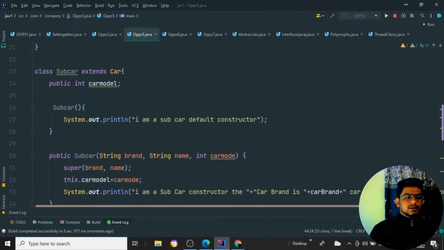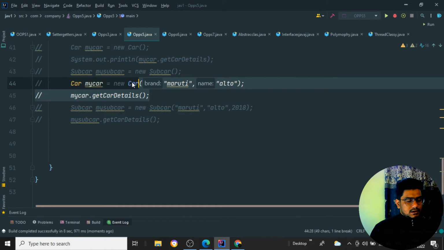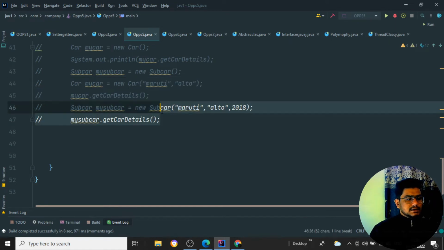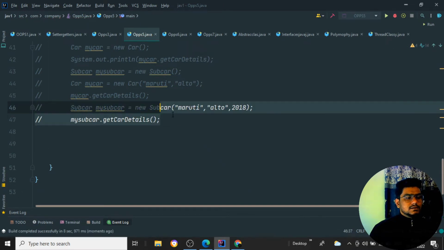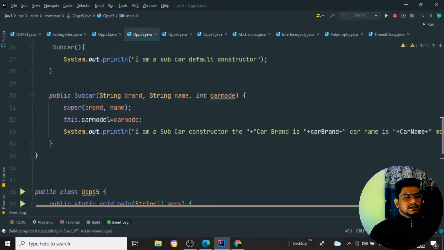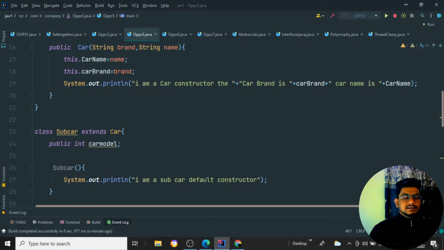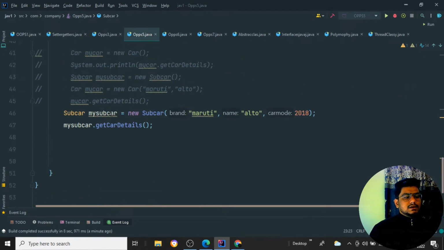Now coming back to the concept of inheritance, I'll comment this line of code and uncomment this other line of code. You can see now I am creating an object for the child class, which is inherited from the car parent. So here I'll set the new car: I'll say subcar is equal to new subcar.